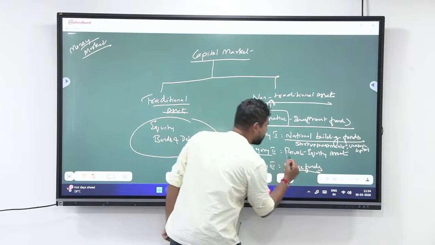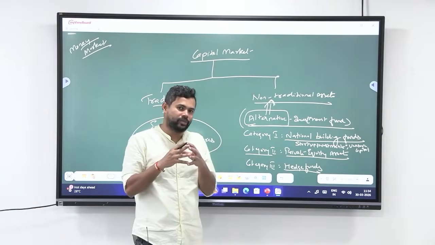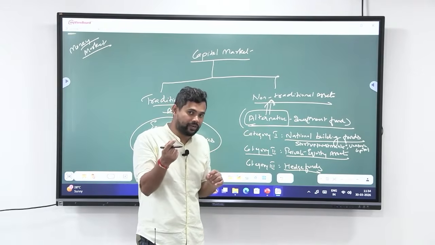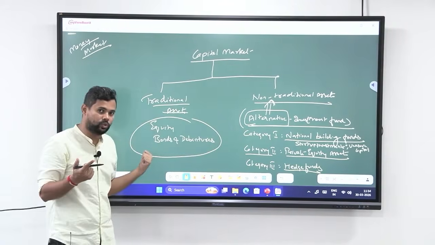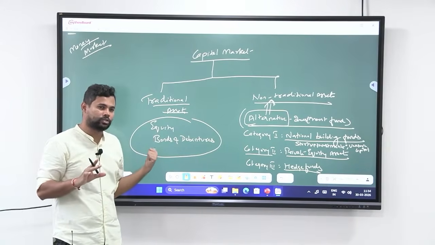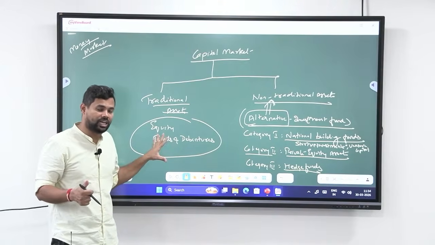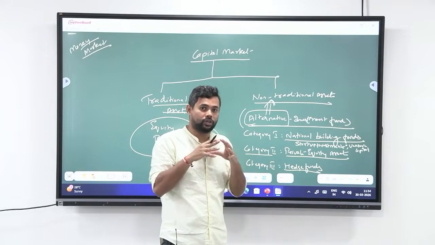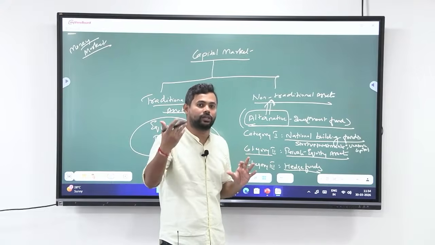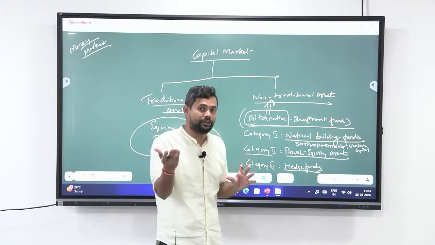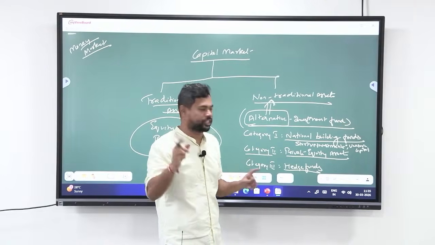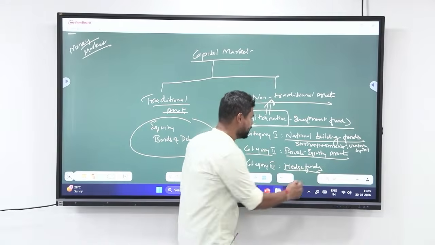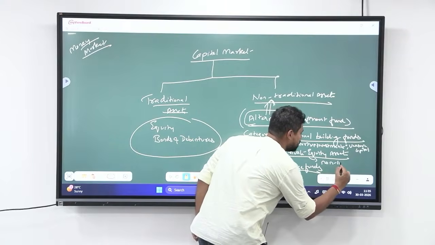The next, category 2 funds, is private equity assets. There will be several private companies that are not listed in the stock exchange. Now, if the private companies are listed in the stock exchange, then automatically you will invest in equity of that particular company, so you can become a shareholder. So that is traditional asset class. But what if that company is not listed in any stock exchange, but still you want to give those shares to other members for mobilizing funds, and those members have to invest in those companies that are not listed, then that particular category is category 2. So category 2 is private equity assets. That is basically dealing with non-listed companies.